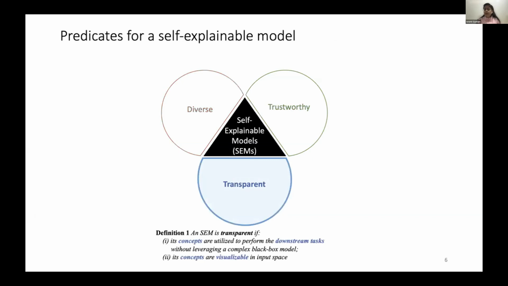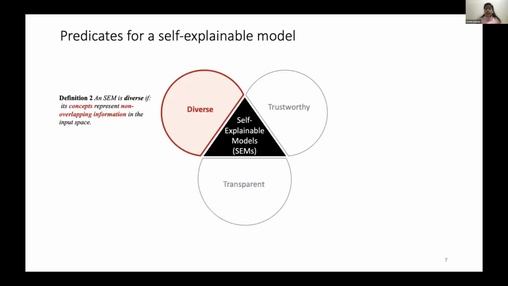A self-explainable model is transparent, according to us, if the concepts or the prototypes are directly related to the downstream tasks. Secondly, the concepts should be visualizable in the input space, so they should be in human understandable form, like the ones I showed you in the previous slide. They were in the form of human understandable images. Then the concepts should be representing non-overlapping information, so they should capture all the information present in the training set, and they should always be non-overlapping.